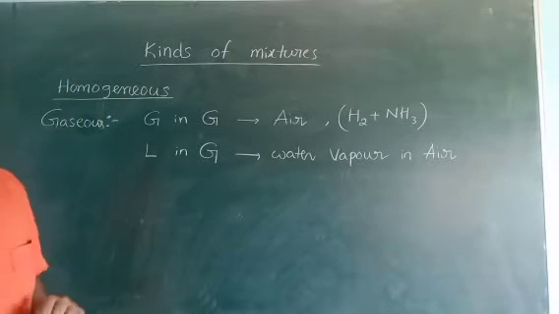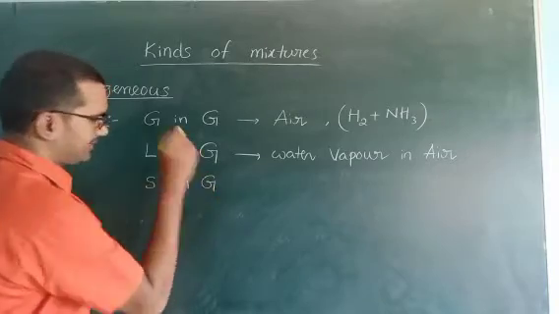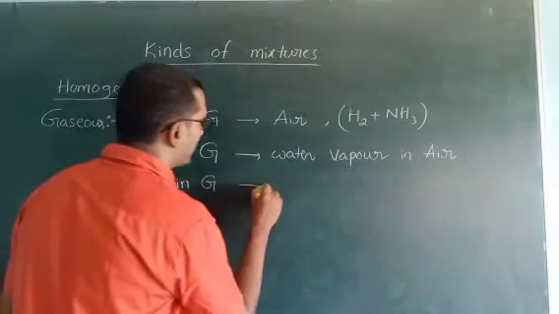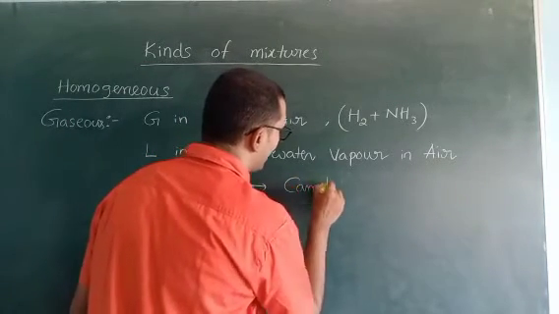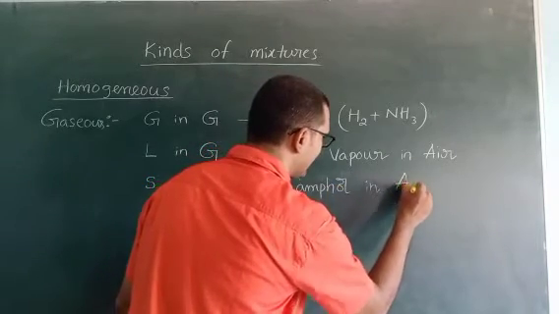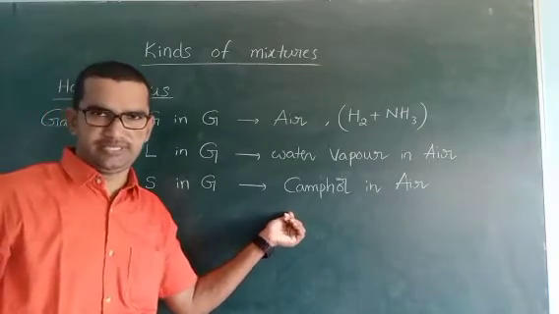Okay, and third one, solid in gas. Solid in gas means camphor in air. Camphor is a solid substance.